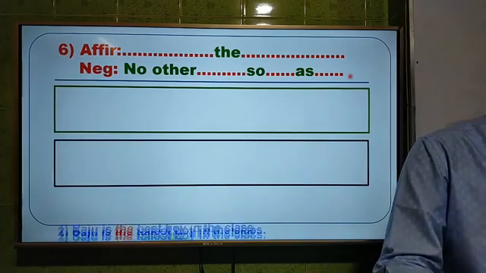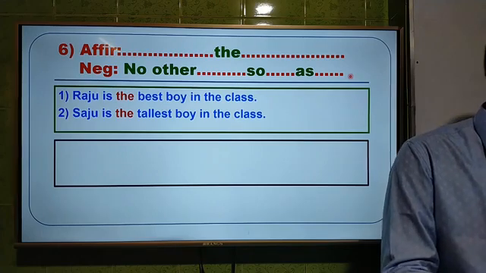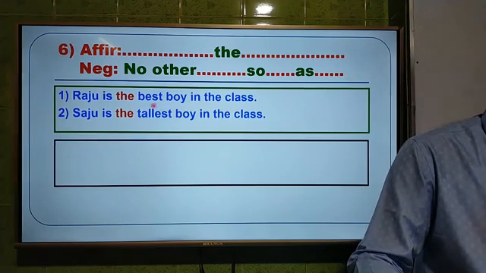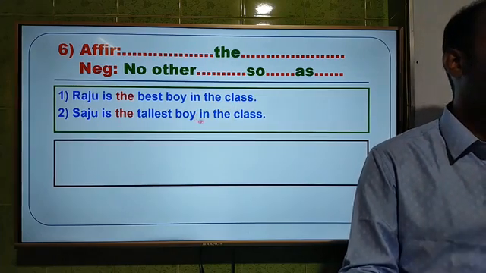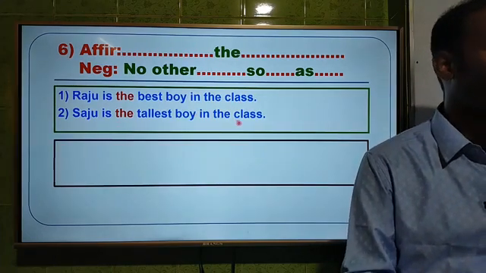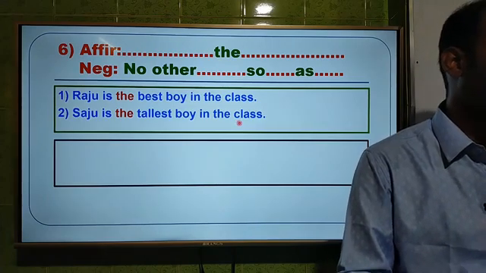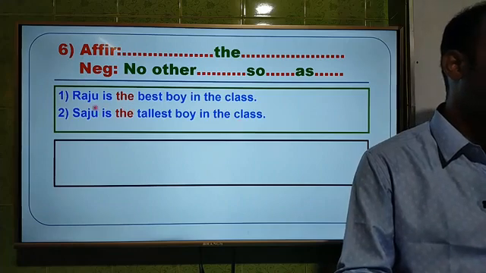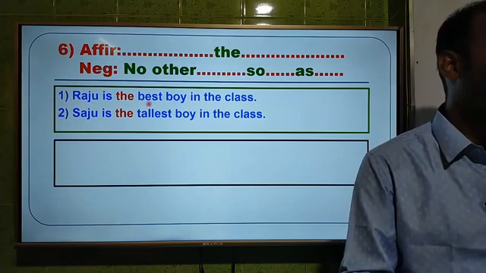and I am going to give you the questions, and I have given you 2 questions. Raju is the best boy in the class. This is the first one, and second one, Shaju is the tallest boy in the class. These 2 examples or questions, and you see that Raju is the. Here we have used the best. This is the superlative form.